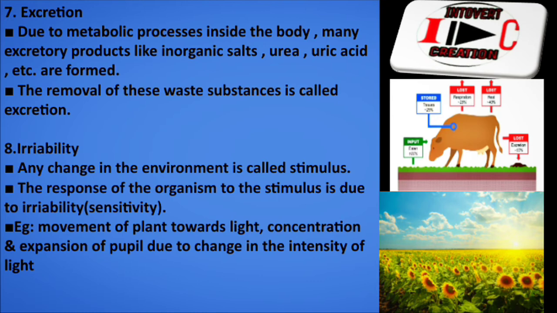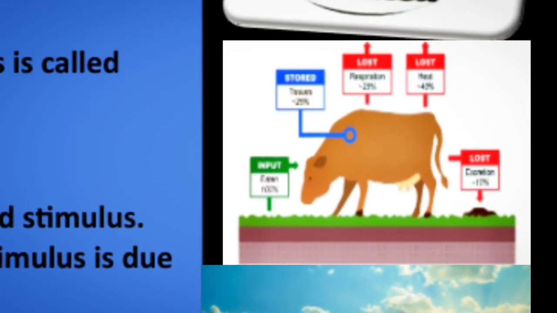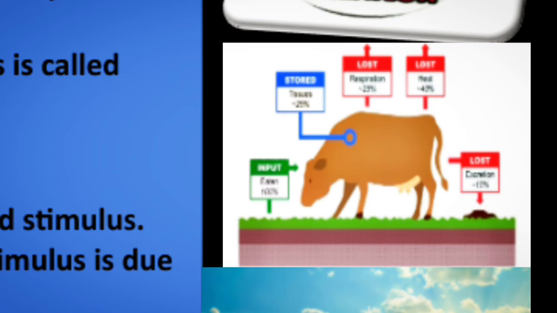Seventh one is excretion. Due to the metabolic process inside the body, many products like inorganic salts, urea, uric acid, etc. are formed. In our body so many chemical reactions occur, and from that, byproducts are released. That is so toxic, so we have to remove it. The removal of this waste substance is called excretion, and I also mentioned the excretion of the cow. Okay.